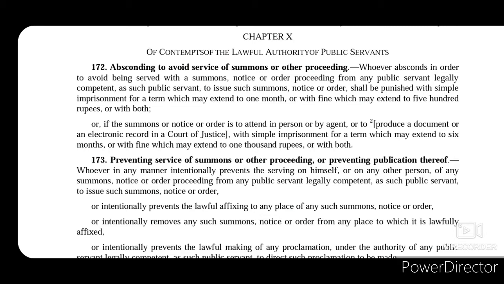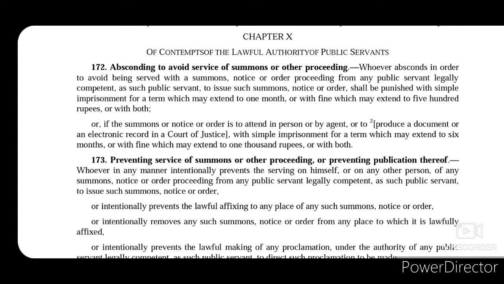The first kind is omission to perform public duty. Sections 172 to 176 and 187 talk about any kind of omission from a public duty that was supposed to be performed by the public servant. The second head is refusal to do certain acts.